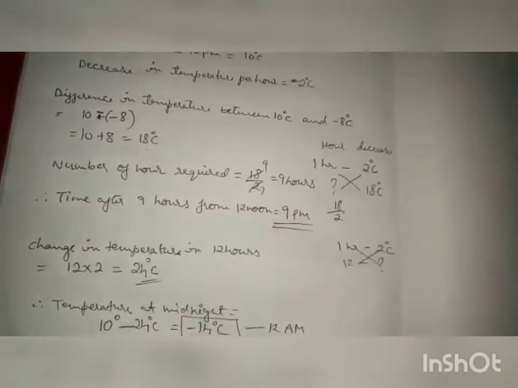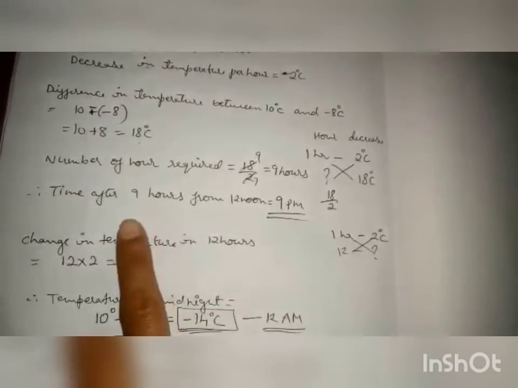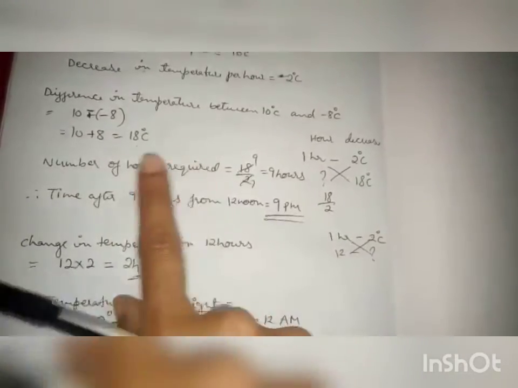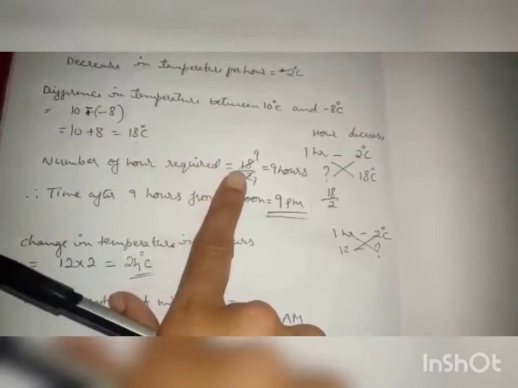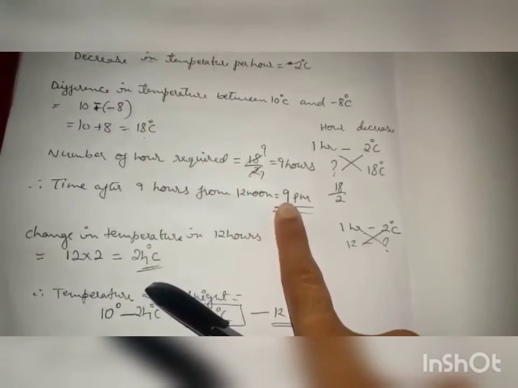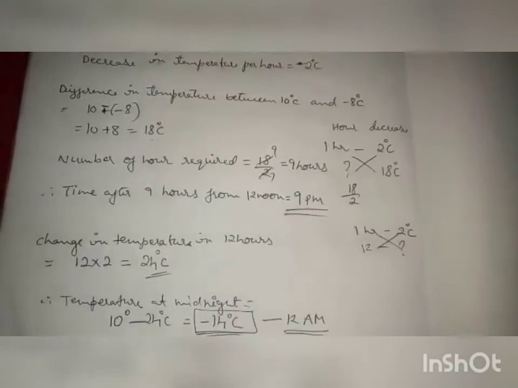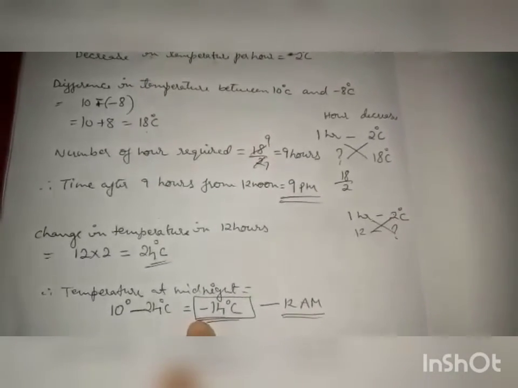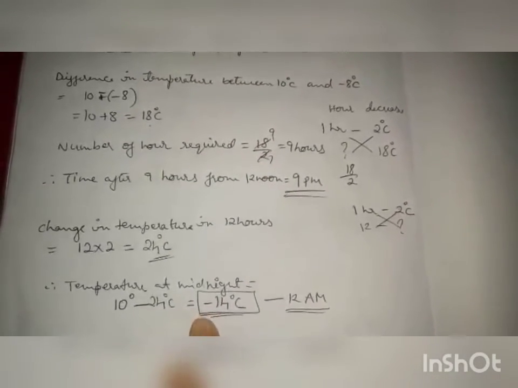So at minus 8 degrees centigrade, at what time will you get it? You will get it at 9 p.m. You will get the temperature as minus 8 degrees centigrade, and at 12 a.m. you will get the temperature as minus 14 degrees centigrade.